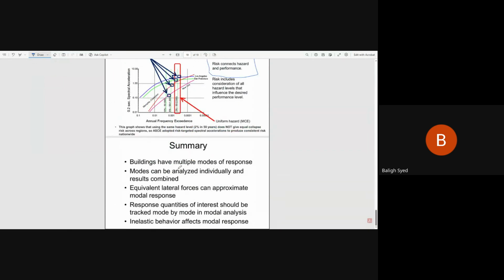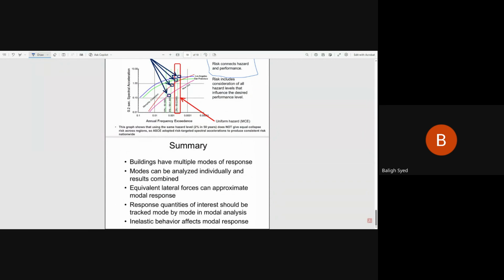And this we already discussed. Buildings have multiple modes of vibration: first mode, second mode, third mode, fourth mode, and then we need to combine all of them to get one mode. This is the concept of equivalent lateral force analysis in the code, because it captures the longest mode, the mode which has the highest mass participation. What is the meaning of mass participation? The mass is responding to the external excitation to the peak of its ability. That's called the effective mass participation. Make sense? So we need to combine all the modes, but equivalent lateral force analysis considers the one mode, and this is the beauty.